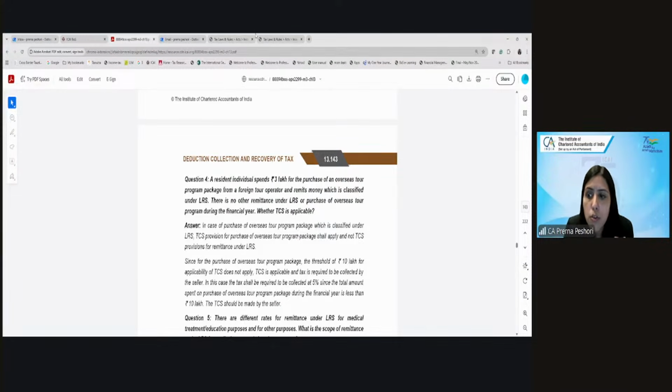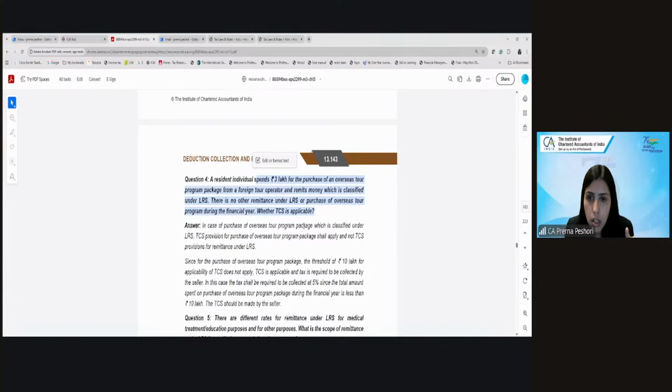Next is a resident individual spends 3 lakh for the purchase of overseas tour package program from a foreign tour operator and remits the money, which is classified under LRS. And there is no other remittance under the LRS or purchase of overseas tour program during the financial year. Whether TCS is applicable? Now, when you make the payment, let's say to booking.com, you make the payment through the LRS only because booking.com is not an Indian company. So whether you consider it under the overseas tour package or under the LRS, because the TCS rates are different.